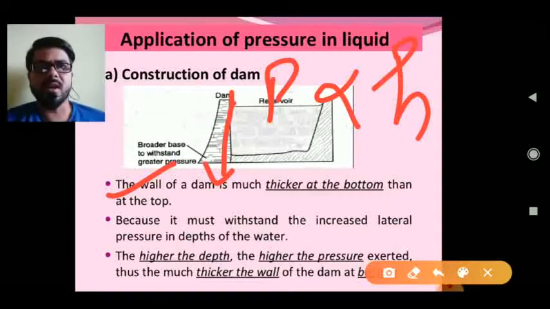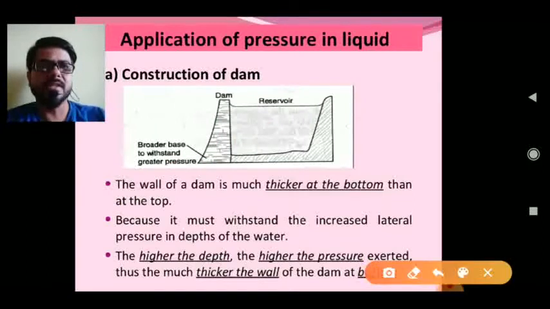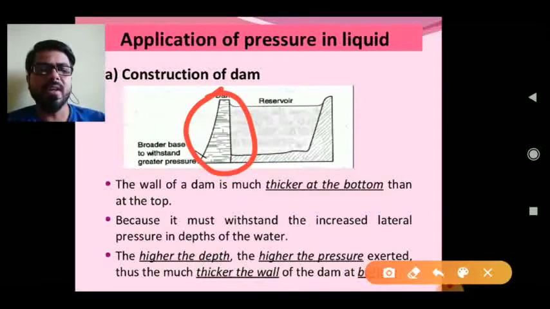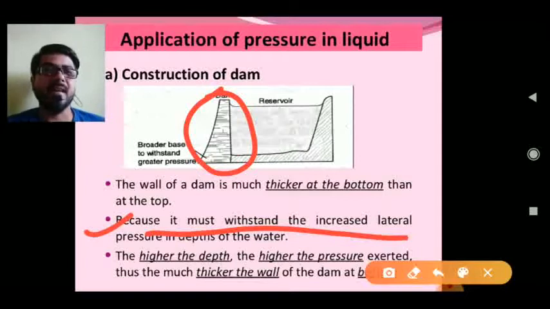So when the liquid column depth increases, the pressure also increases. Here, this dam wall gets thicker as you go downwards, because it must withstand the increased lateral pressure.